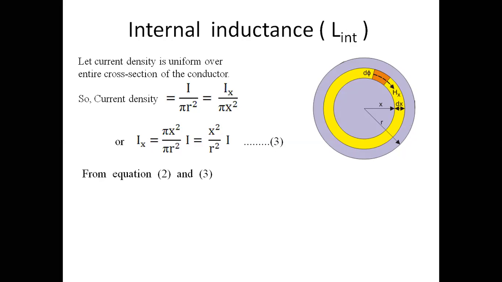From equation 2 and equation 3, as you know, Hx equals Ix divided by 2 pi x. We get it from equation 2. Now instead of Ix, if we put the expression x square divided by r square into I, finally what do we get? x will cancel out. Finally we get Hx equals I divided by 2 pi r square into x.